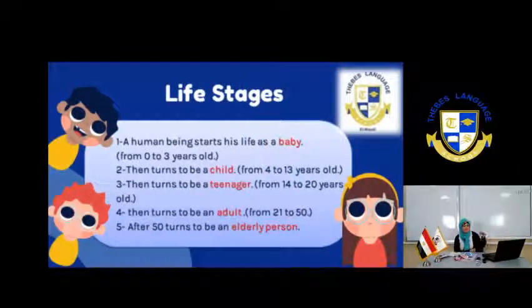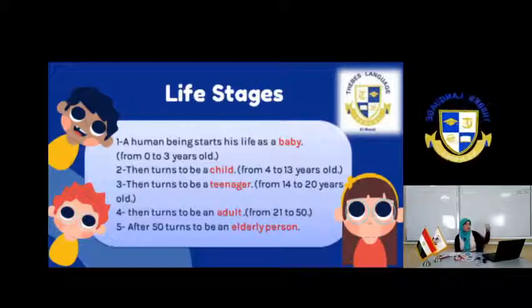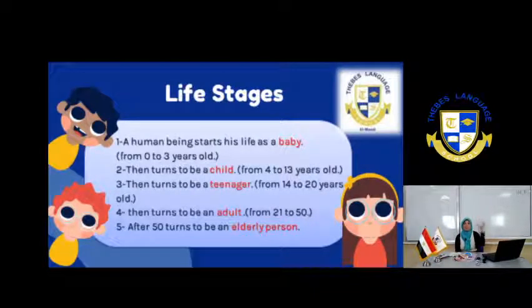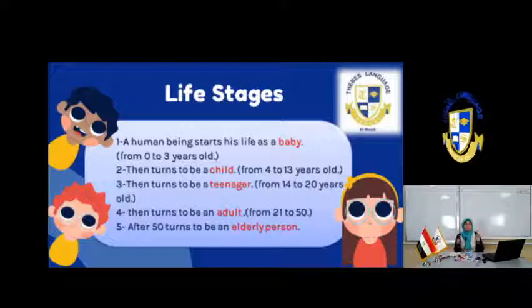Then we grow up to change and turn into an elderly person, like our grandmothers and our grandfathers. They are elderly persons. So we start as babies, then child, then teenagers, then adults, then elderly persons. Baby, child, teenager, adult, elderly person.